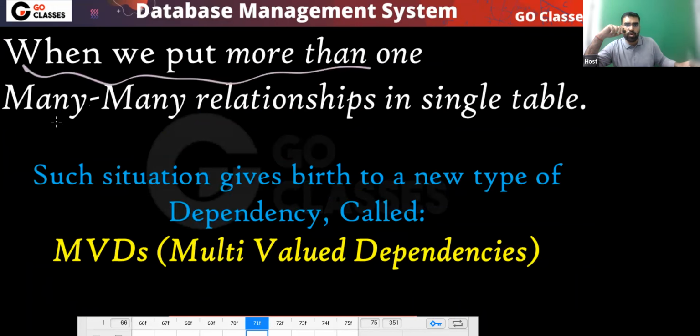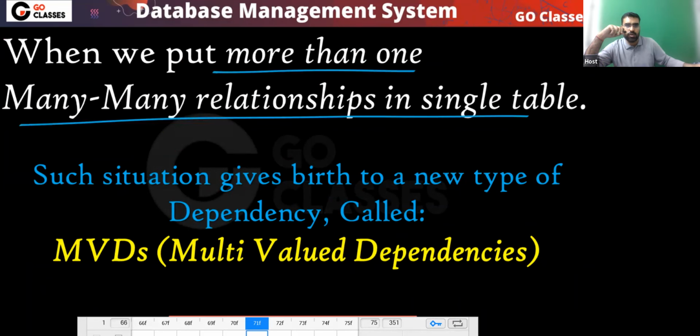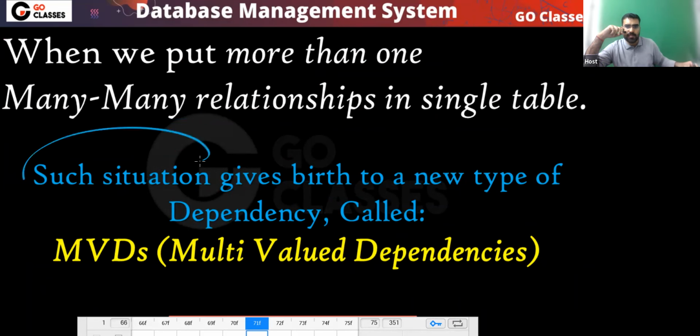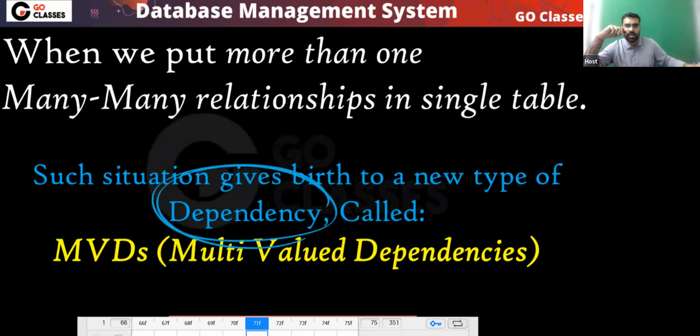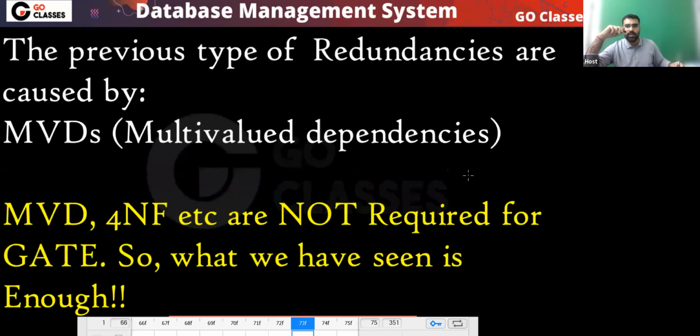When we put more than one many-to-many relationship in a single table, this type of situation gives birth to a new type of dependency, which is called MVD, multi-valued dependency. More than this, we don't require for the GATE exam. Whatever we have seen so far, that is enough.